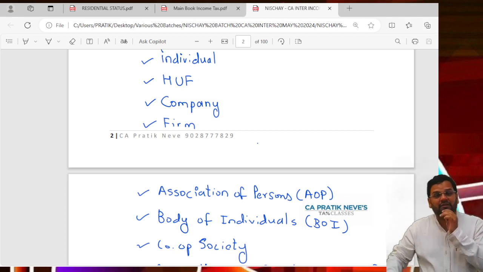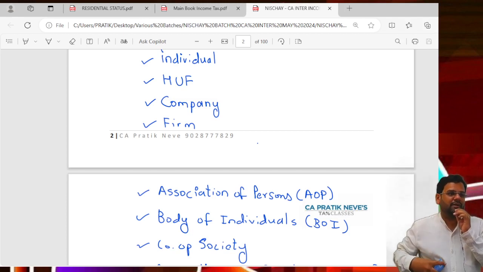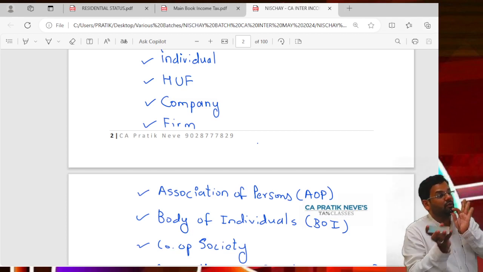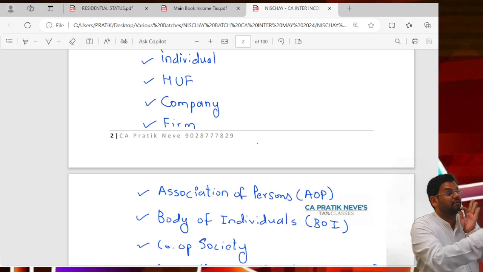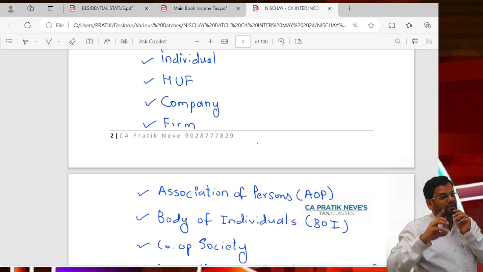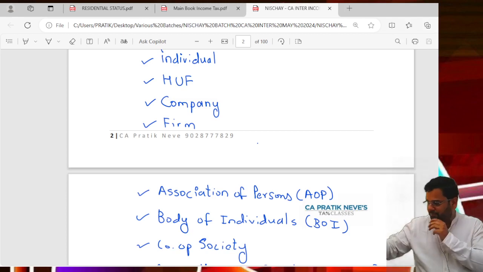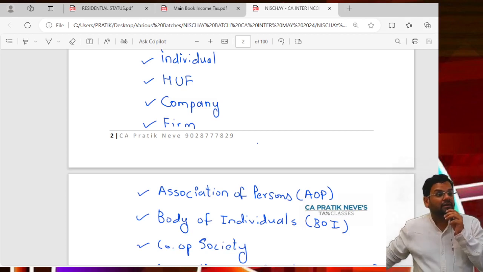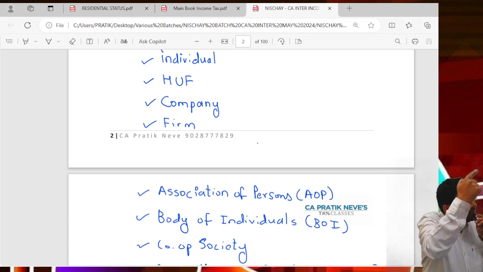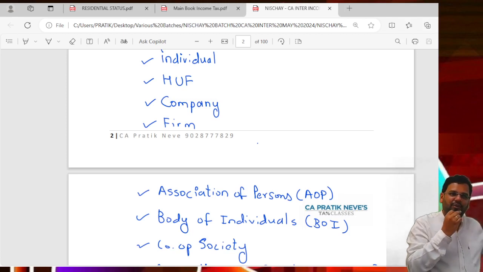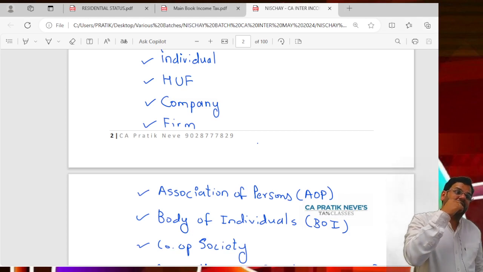If I start a partnership firm with my friend, then that will be a new entity. That will have a separate PAN. If I am director in one company, then the company is separate. The company will have a different PAN. Each of them can earn income themselves. That is what the Act is trying to say.